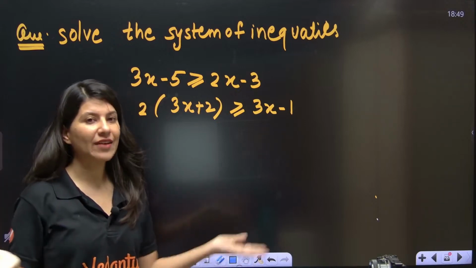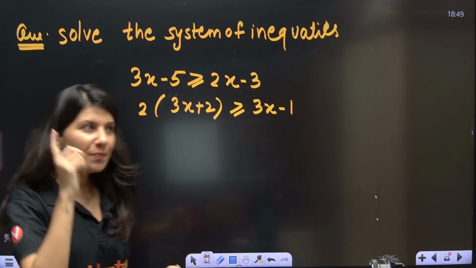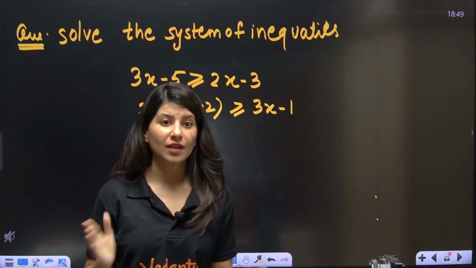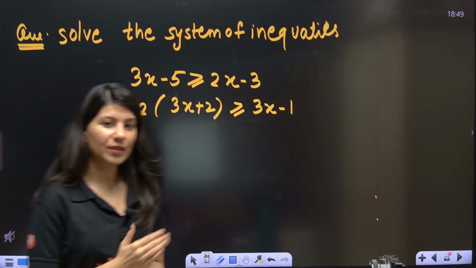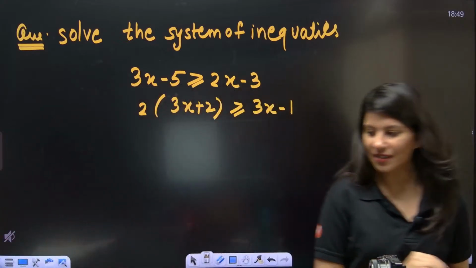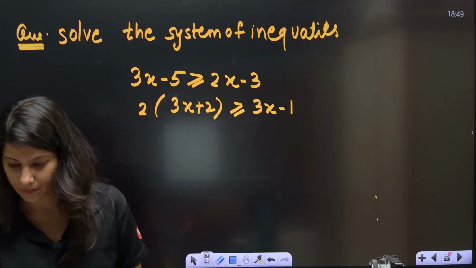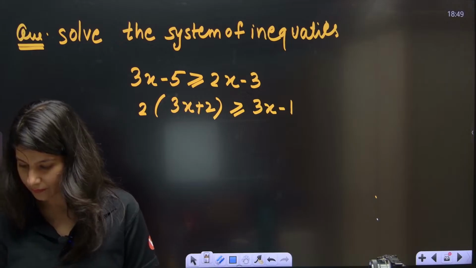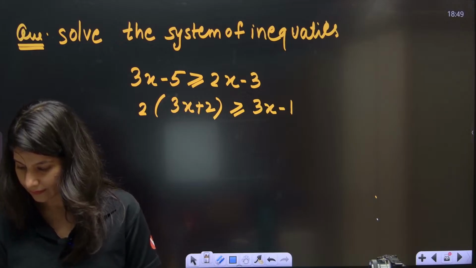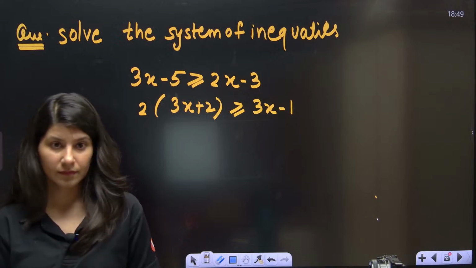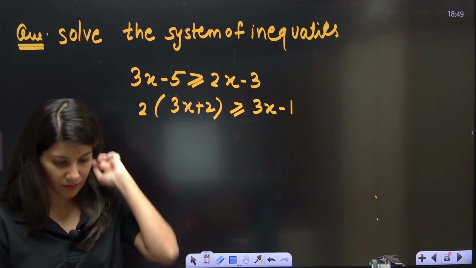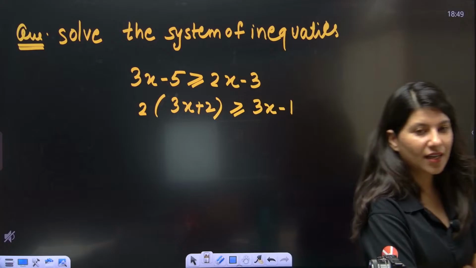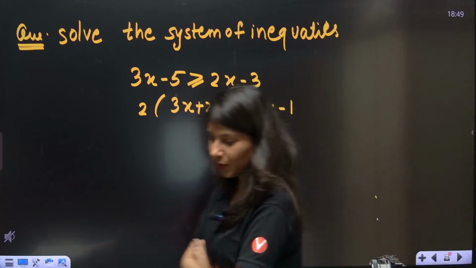Now you solve it. Now you use your shortcuts, but be mindful that even if you don't write properly, like multiplying 2 on both sides, dividing 2 on both sides, I am not saying that. But be mindful that you stick to the properties of inequalities. Whatever operation you are doing, do not violate the properties of inequalities. Okay? Alright, give me the answer right away. Quickly. Are you doing it? Are you solving it?